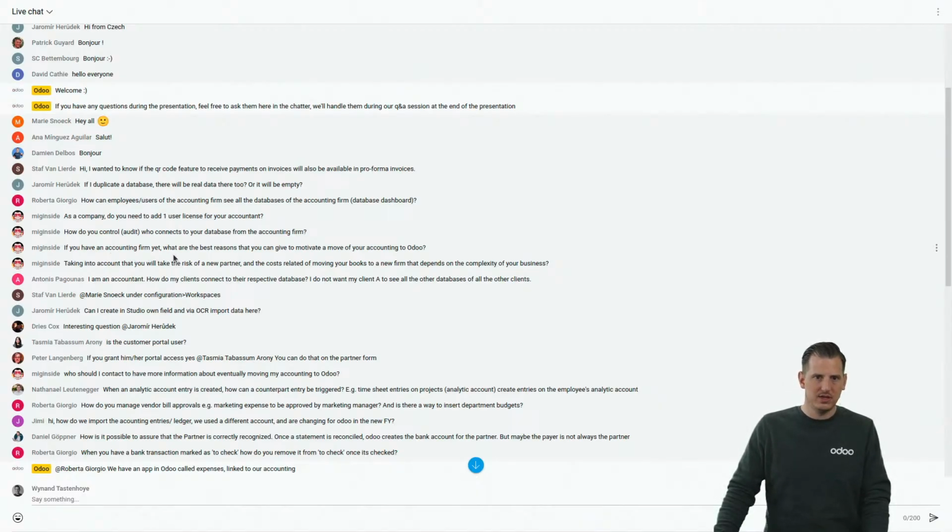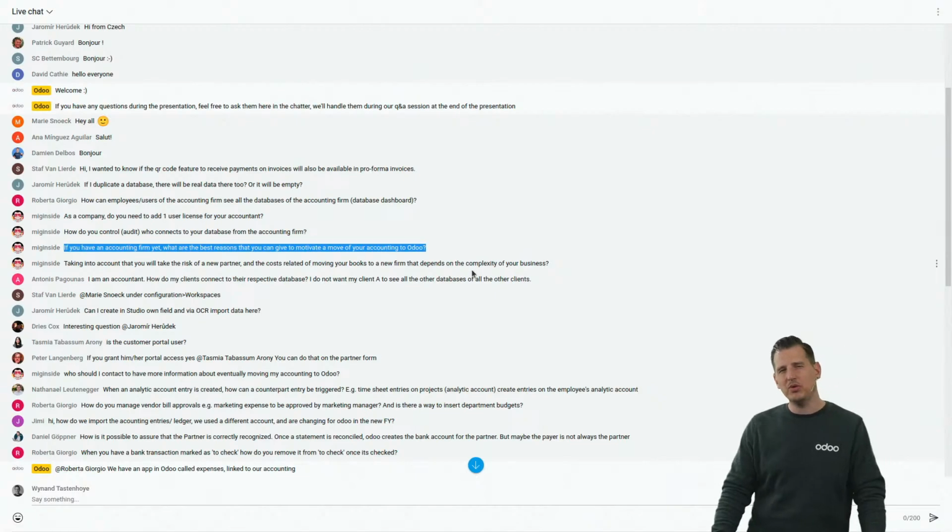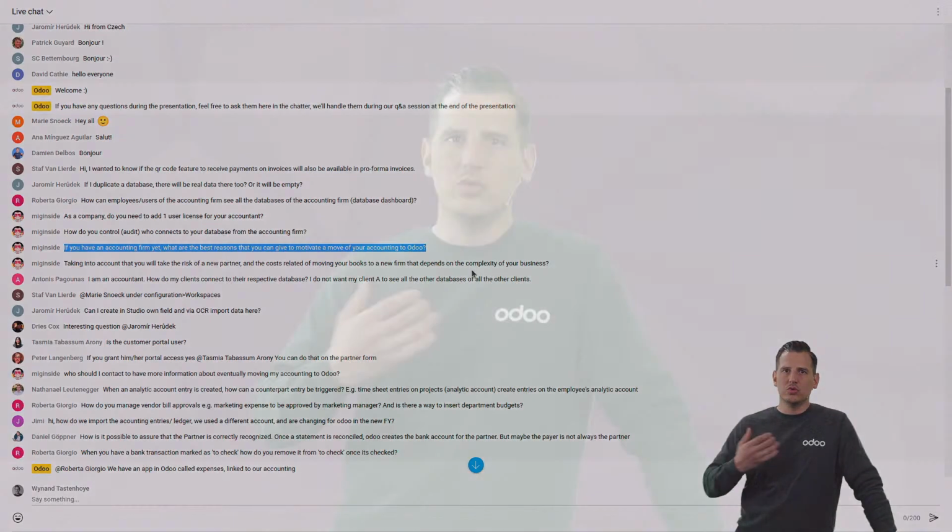If you have an accounting firm yet, what are the best reasons that you can give to motivate or to move your accounting to Odoo? Well, I think it's a very good question, and it's important to understand that from Odoo's point of view, we definitely don't want to pretend that we're a tool for every single accounting firm. It's a very crucial question, because I don't believe that Odoo is a solution yet for every single accounting firm.